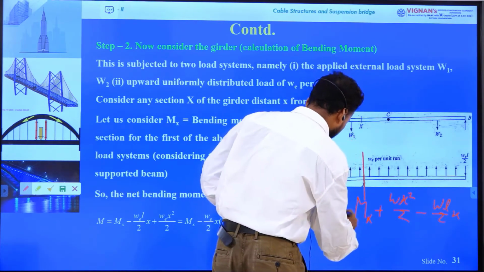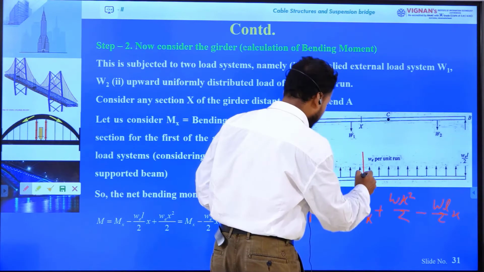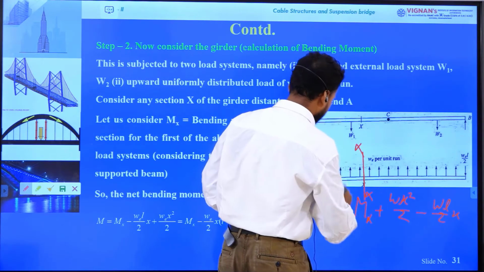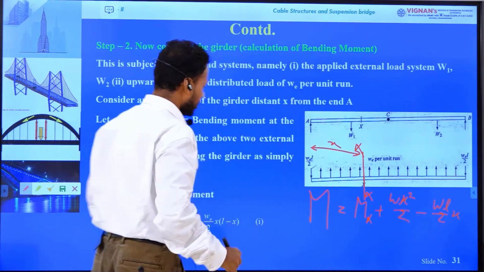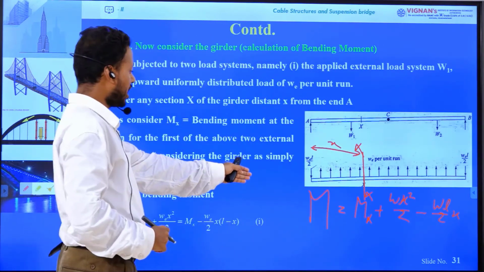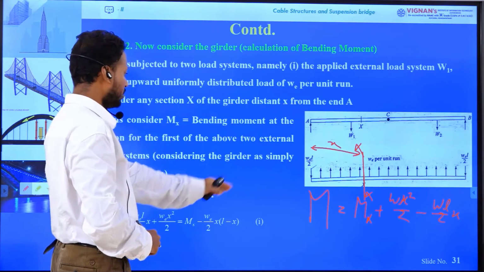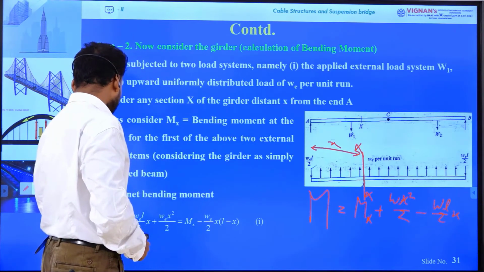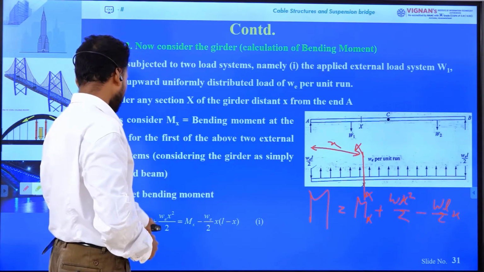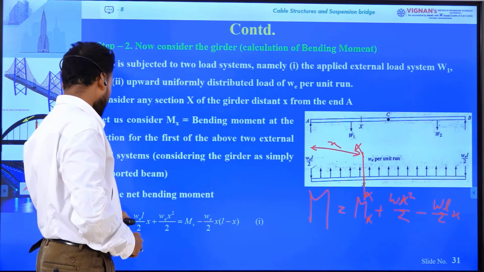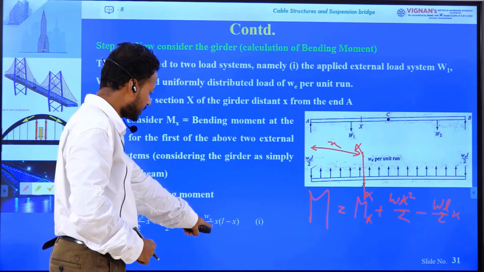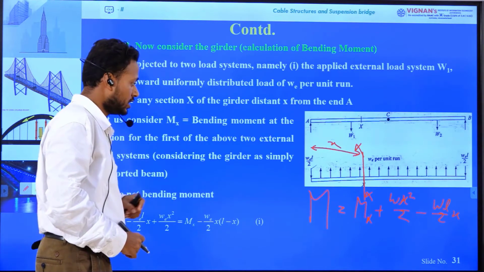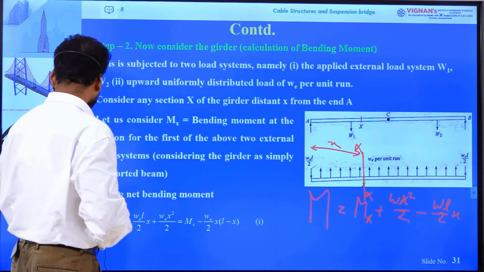So the net bending moment at the cross section at distance x from the left end is M equals Mx minus WL by 2 into x plus W x square by 2. It can be written as M equals Mx minus W by 2 into x into L minus x. This is equation 1, right?